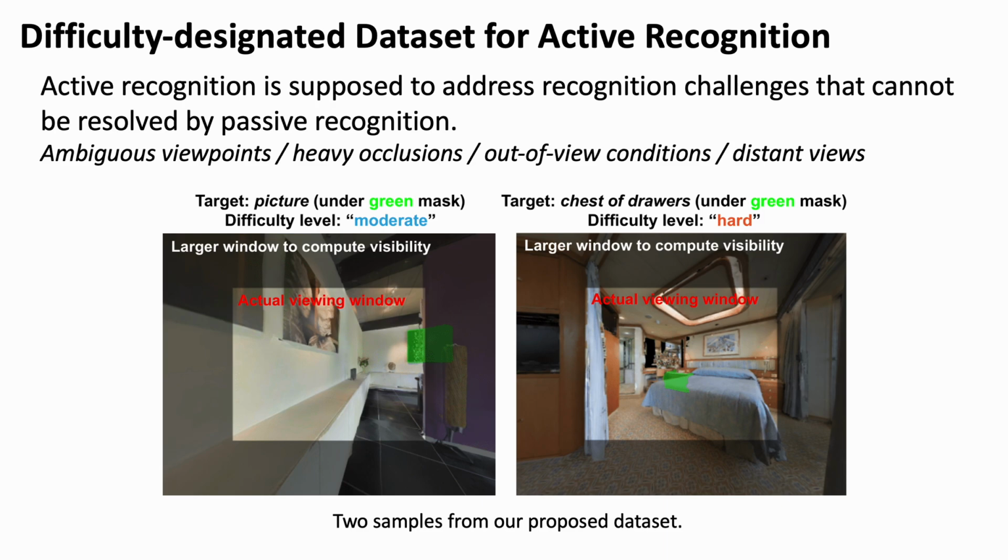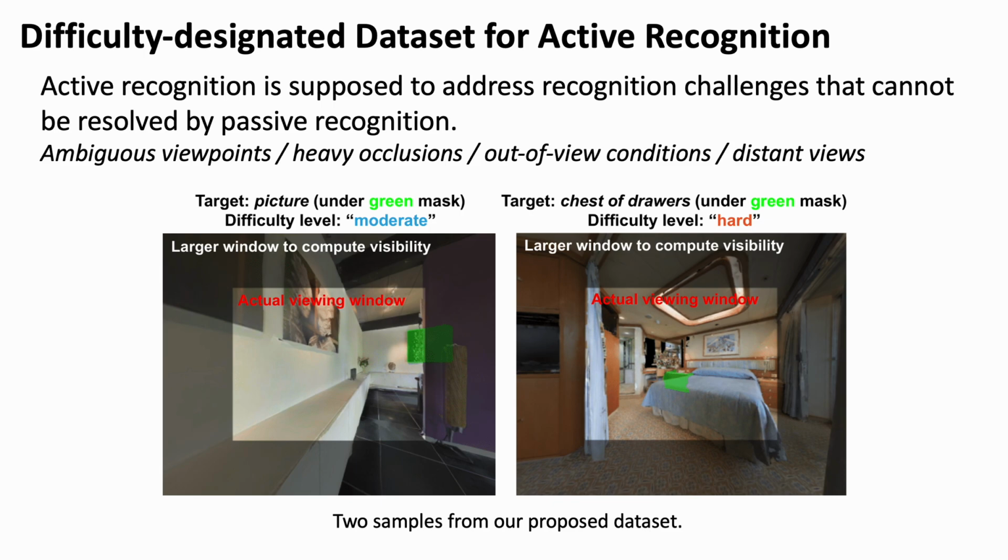Additionally, we propose a difficulty-designated dataset to evaluate active recognition, and the dataset has been made publicly available. Recall that we want active recognition to address recognition challenges like ambiguous viewpoints and occlusions. However, we do not have a dataset to evaluate the advantage of active recognition on handling these challenges.